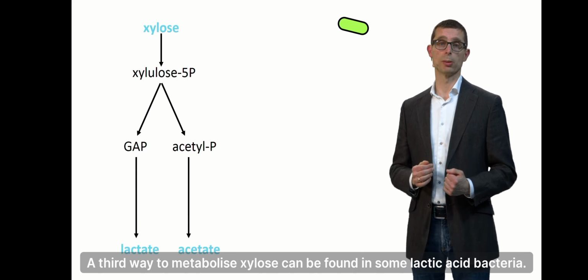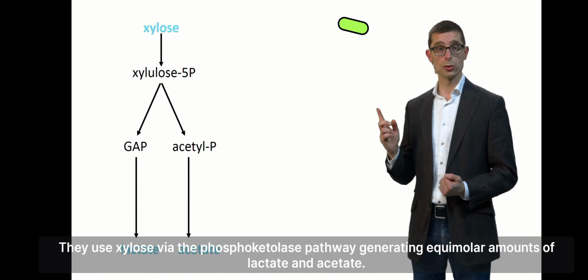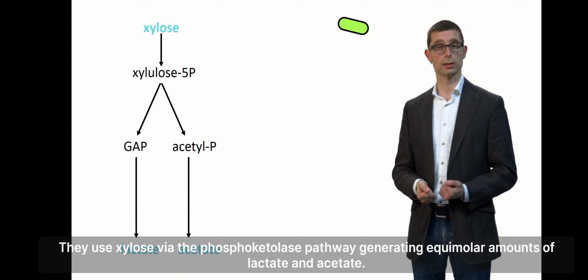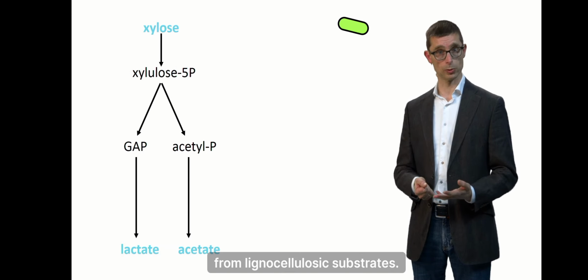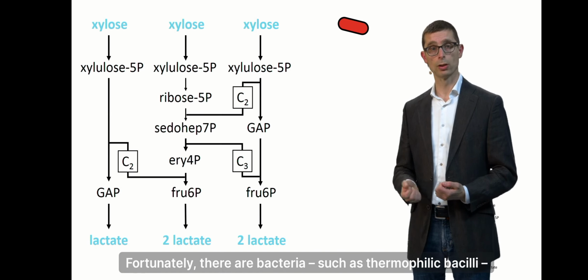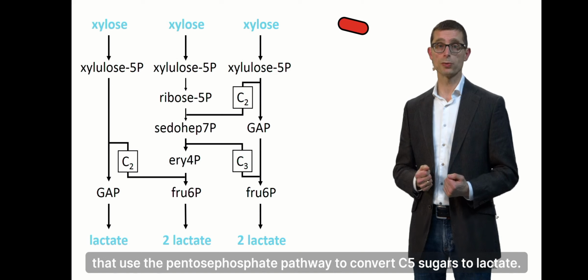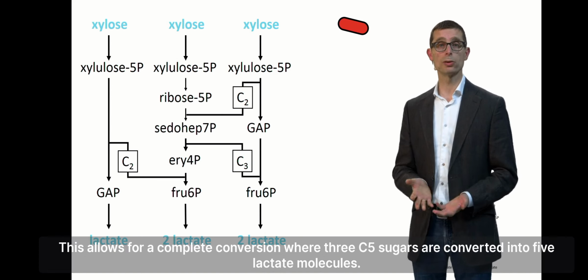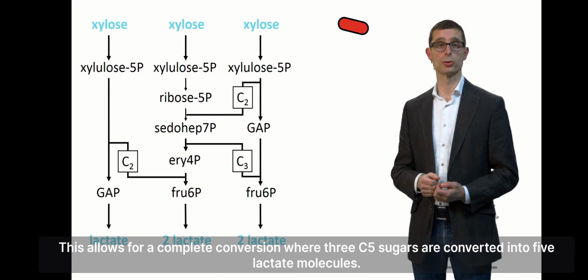A third way to metabolize xylose can be found in some lactic acid bacteria. They use xylose via the phosphoketolase pathway, generating equimolar amounts of lactate and acetate. This is not very useful if you would like to use them for lactic acid production from lignocellulosic substrates. Fortunately, there are bacteria, such as thermophilic bacilli, that use the pentose phosphate pathway to convert C5 sugars to lactate. This allows for a complete conversion where 3 C5 sugars are converted into 5 lactate molecules.